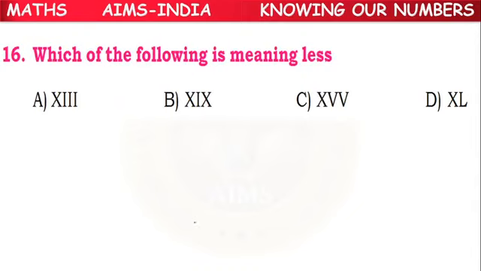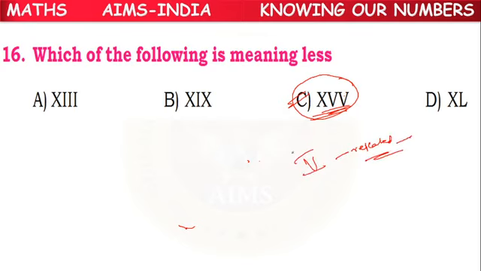Next, which of the following is meaningless? Observe the 4 values, children. This C option is the meaningless option, because this Roman numeral V cannot be repeated. V cannot be repeated continuously. So C option is meaningless.